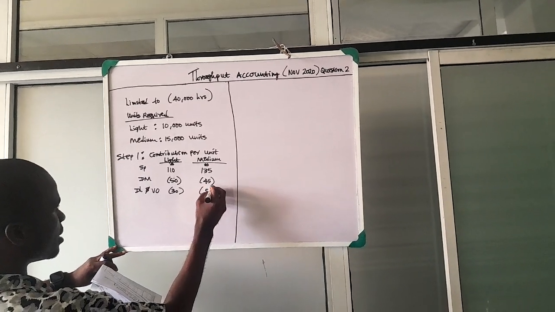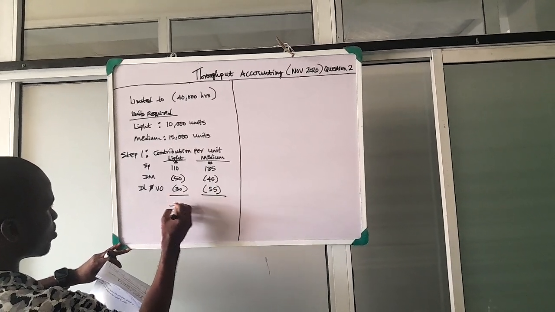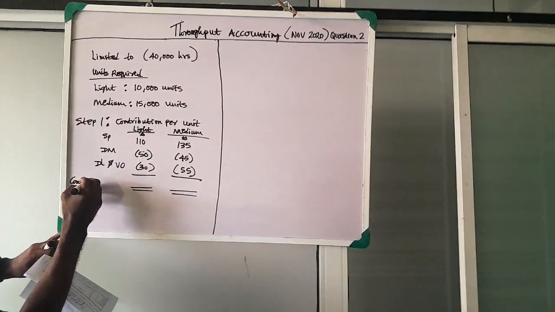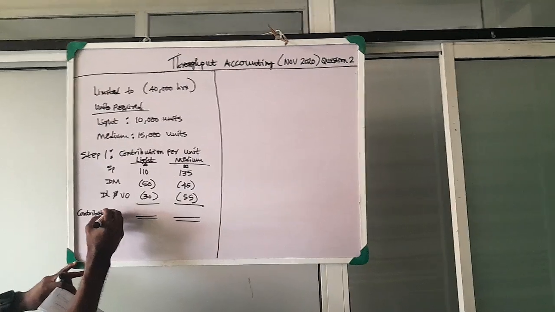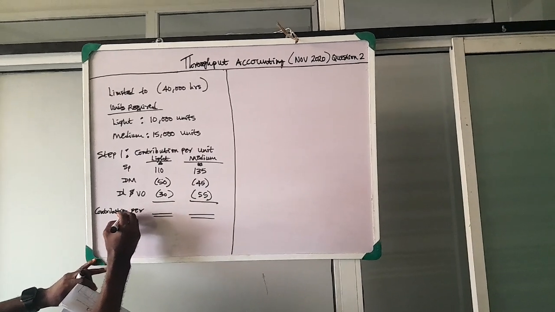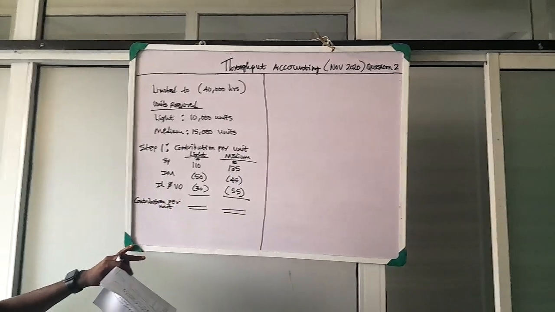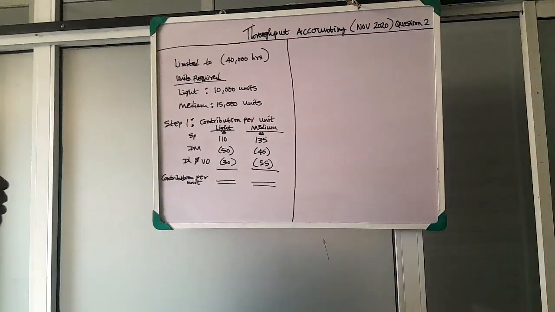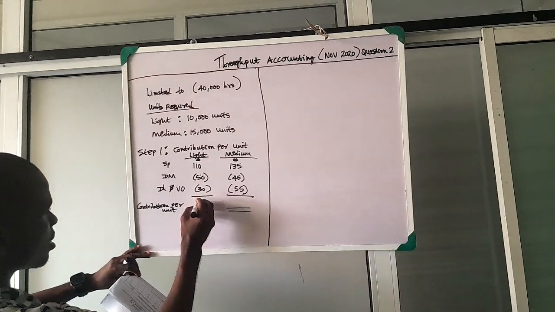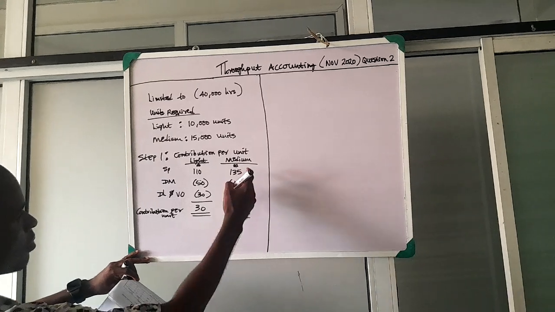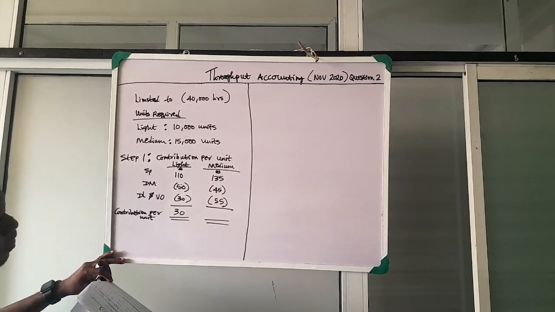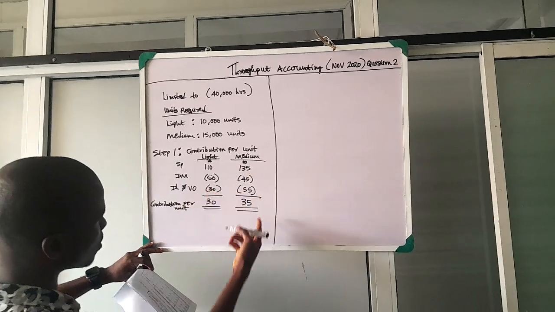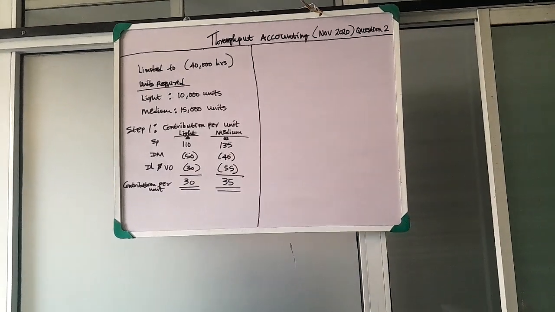Once we less this, we'll have the contribution per unit. For light, 110 less 50 less 30 gives us 30. Then 135 less 45 less 55 gives us 35. So these are their contribution per unit.